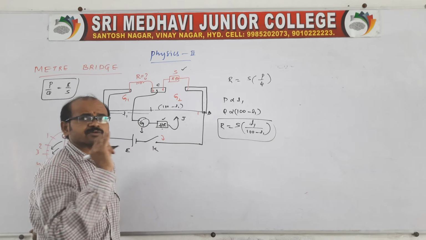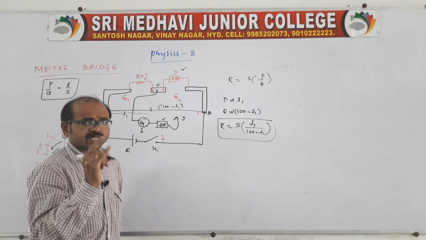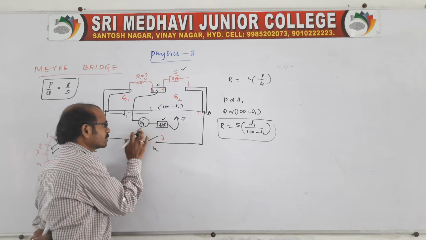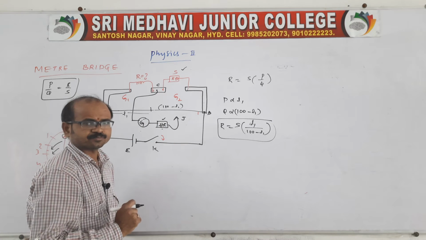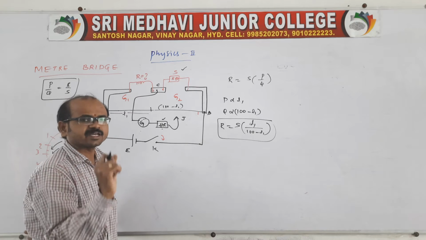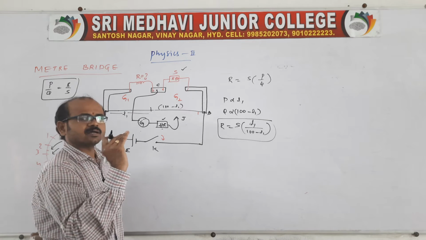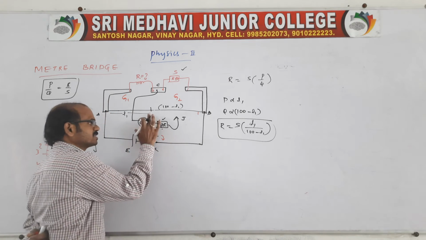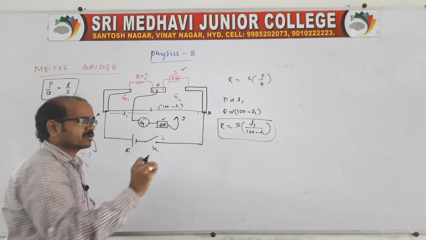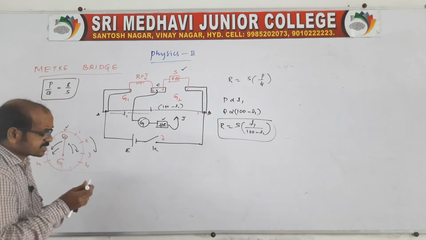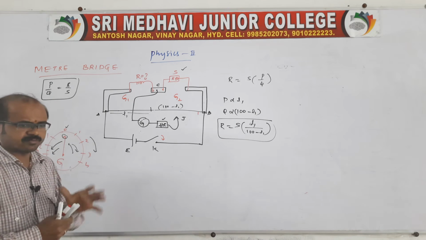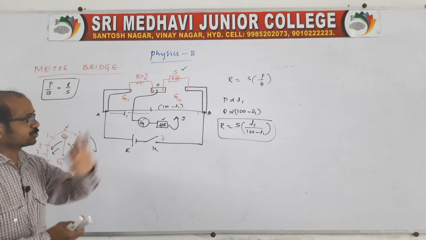If a high current flows through the galvanometer, it may get damaged. To avoid the damage, we need to connect a high resistance. So that high resistance protects the galvanometer from high currents. Very simple issue.